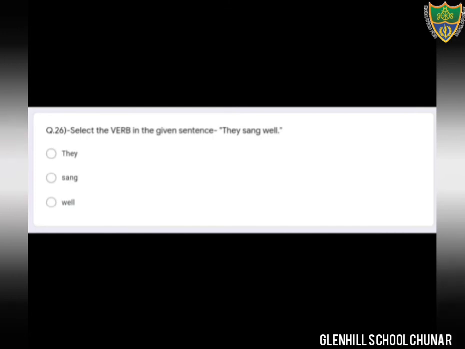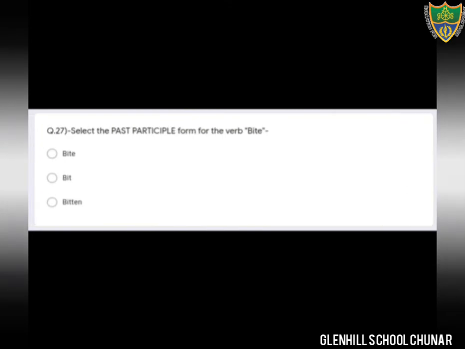Okay students, come to the next question. Question number 27. Dear students, select the past participle form. It means the third form of the verb. Okay. For the word bite. Bite is the first form of the verb. B-I-T, that is bit, that is the second form of the verb, and bitten is the third form of the verb, that is also known as past participle form of the verb. Okay students, so option number third is the correct option.